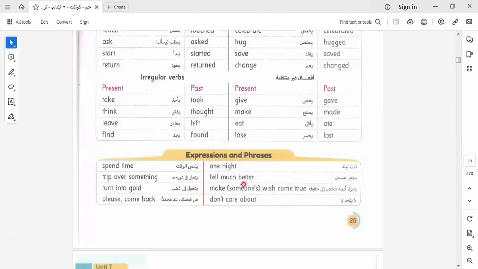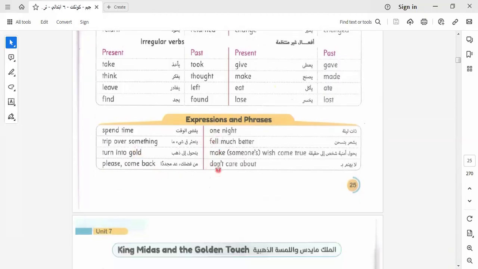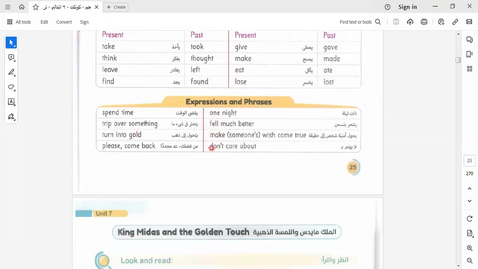Here we have some expressions and phrases. Some of you are saying, Miss Iman, why are expressions and phrases important? Yes, important. Why? Because we have a paragraph, so we write a paragraph.